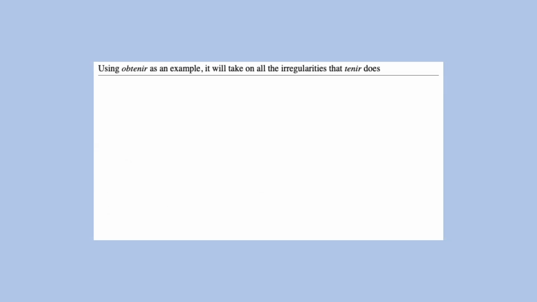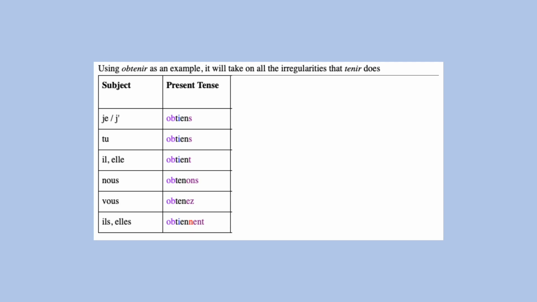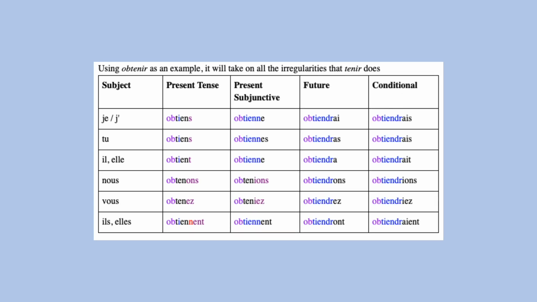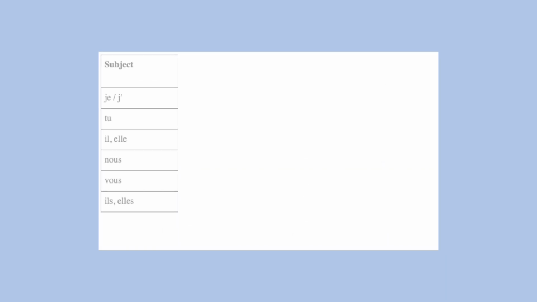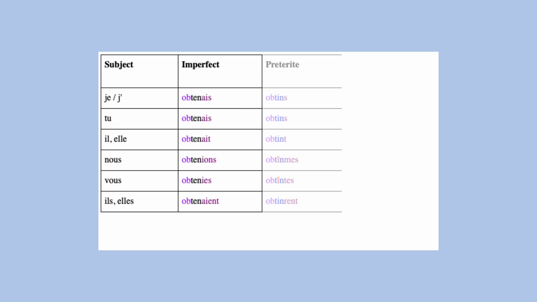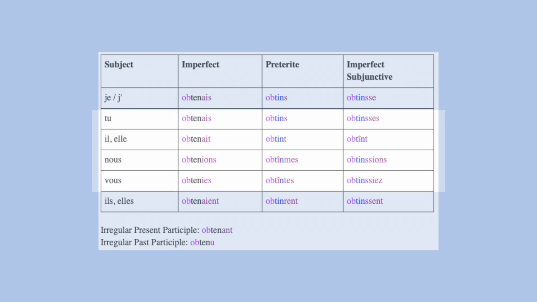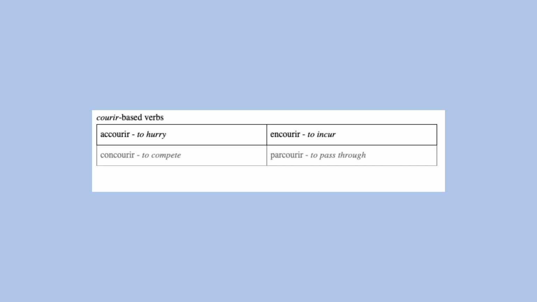So, for example, the verb obtenir takes on the same irregularities that tenir does. It simply attaches the prefix ob at the beginning of each conjugation. Courir-based verbs.